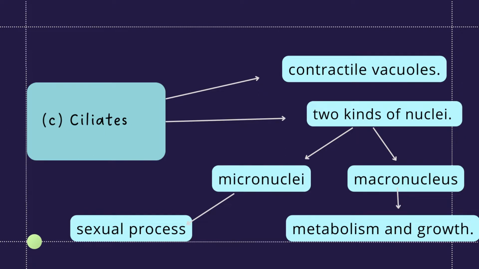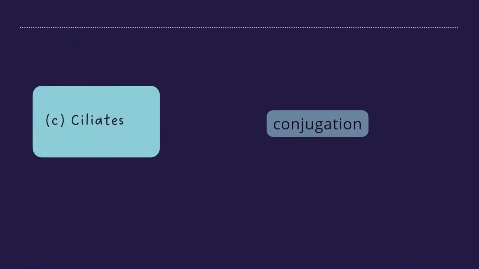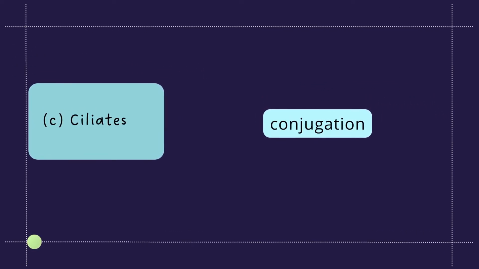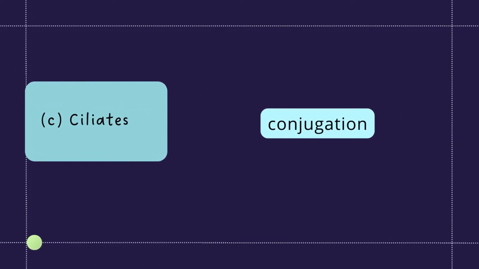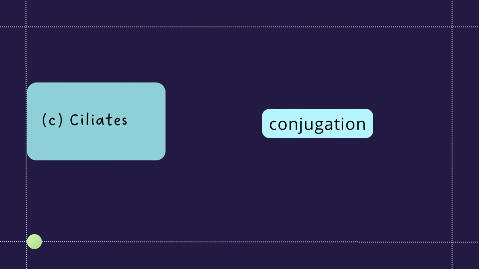Most ciliates are capable of a sexual process called conjugation. During conjugation, two individuals come together and exchange genetic material. That process is called conjugation. Conjugation is also present in bacteria.